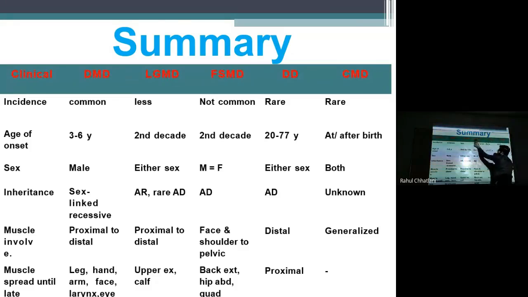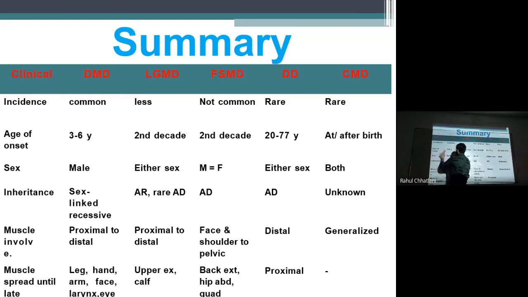Now, if I want to summarize all these things that we have written and read until now, we can summarize everything in two slides and in one table. Yes. So first we are going to see DMD, LGMD, FSMD, distal and congenital.